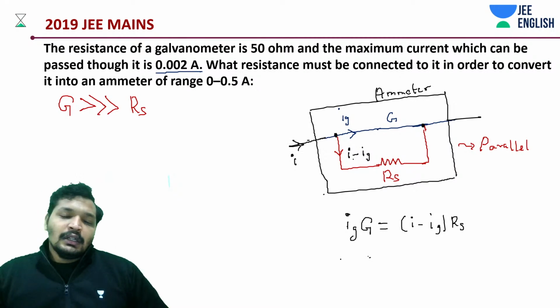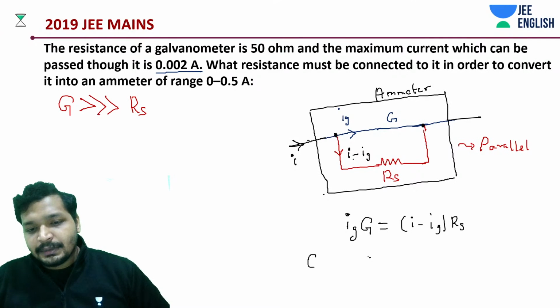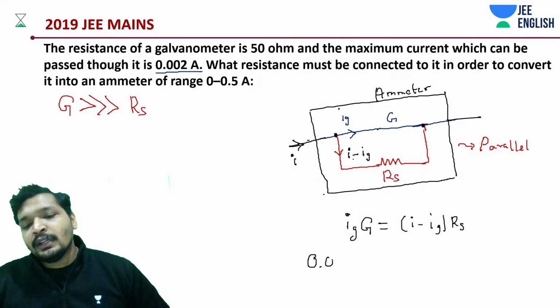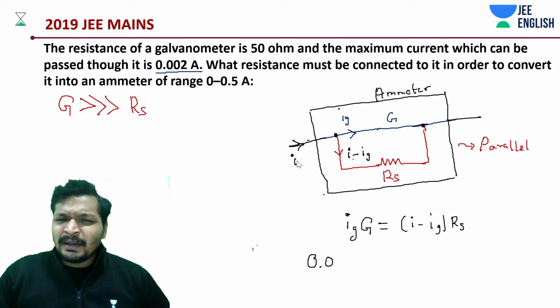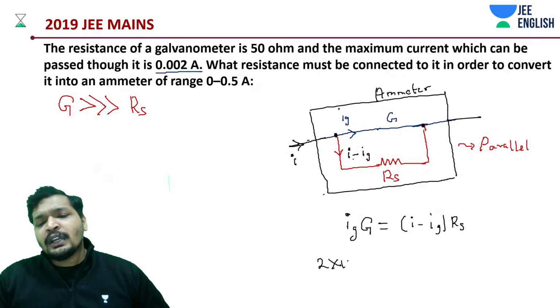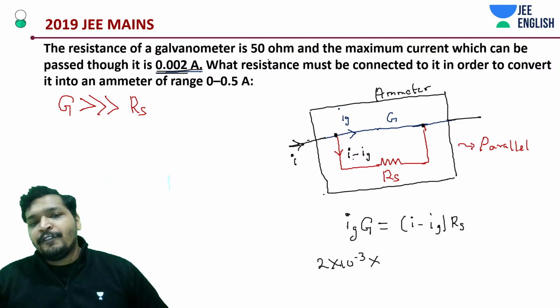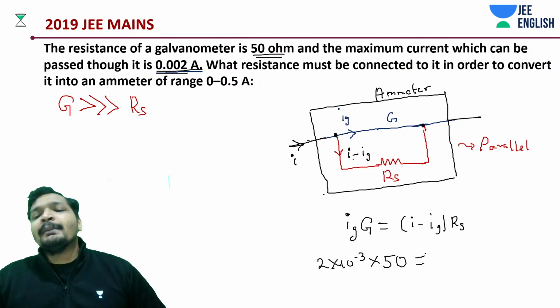Now IG is how much? IG is 0.02 amperes, like 2 into 10 to the power minus 3 amperes. Let's write it that way. That's quicker, that's simpler. And G is 50 ohms. And I minus IG is how much?